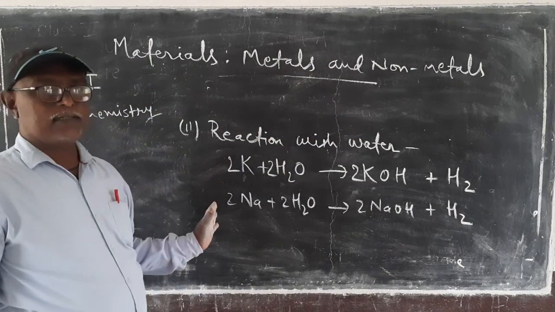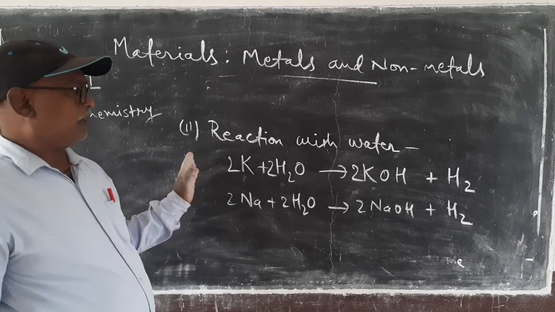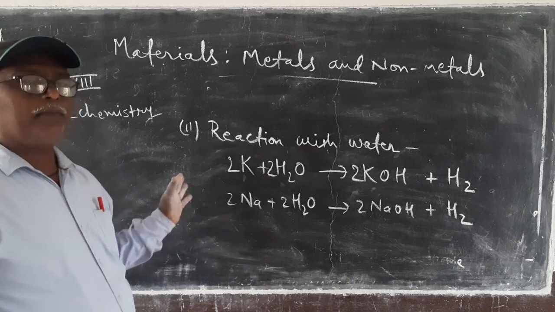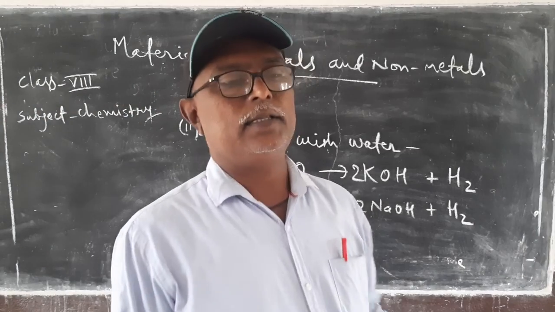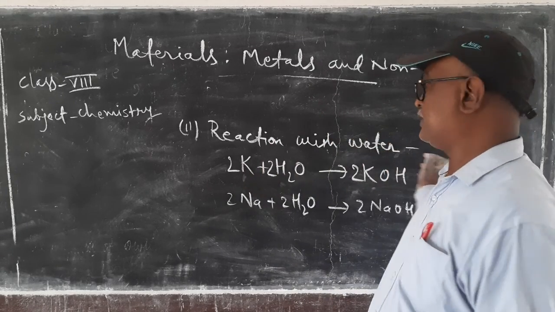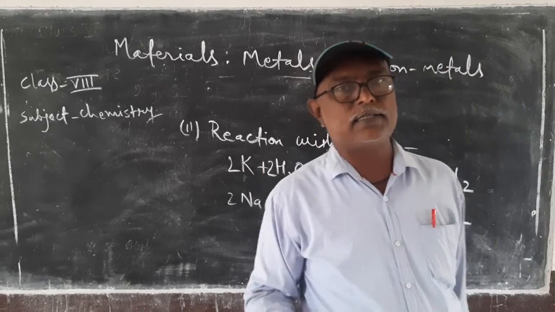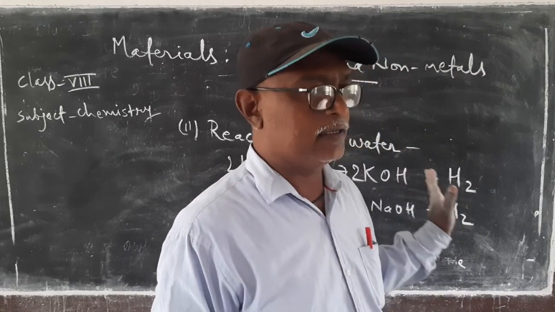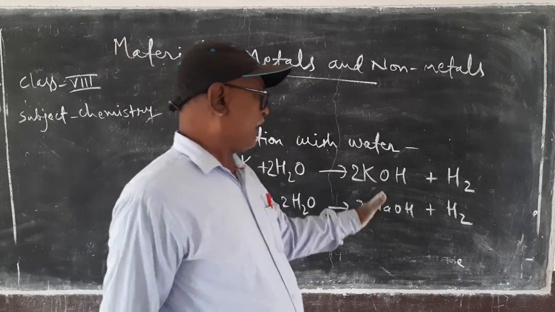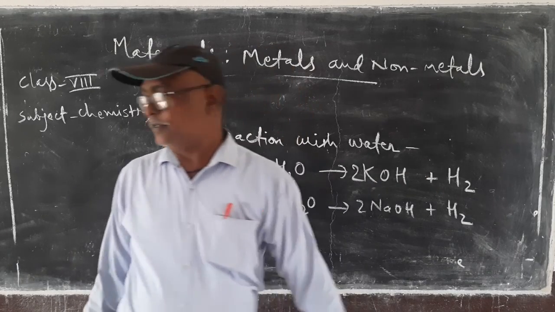These are the reactions of metals with water. When metals react with water, metallic hydroxides and hydrogen gas are formed.